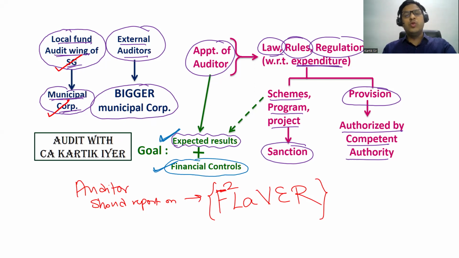And उनका वो ऑडिट करेंगे यहाँ पे नॉर्मल म्युनिसिपल कॉर्पोरेशंस का. But if the municipal corporation is a very big municipal corporation, जैसे मुंबई का म्युनिसिपल कॉर्पोरेशन, that is BMC, it has huge amount of money and revenue. You can take Bangalore also for that purpose. You can take Delhi also for that purpose. अभी इसके लिए you have to appoint what, external auditors.